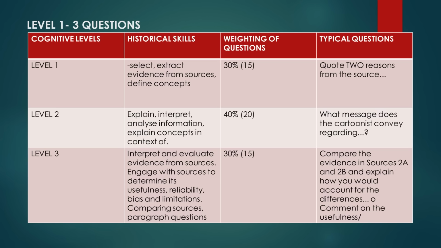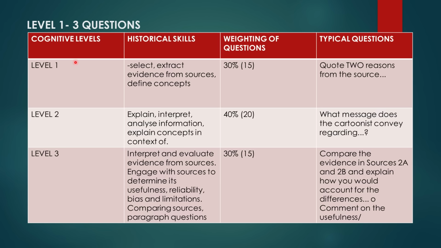Moving on to the different types of questions, especially if you're choosing two source-based questions, this is very important for you. The source-based question comprises different questions. You have your level 1 questions, which are the easy questions, okay?